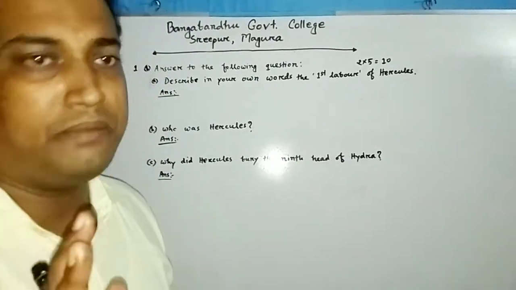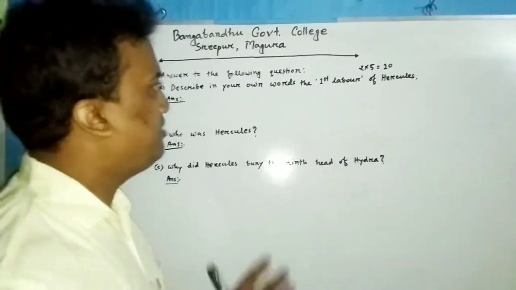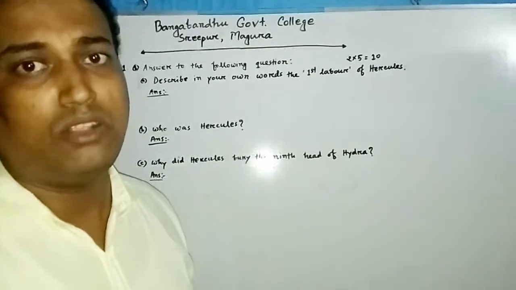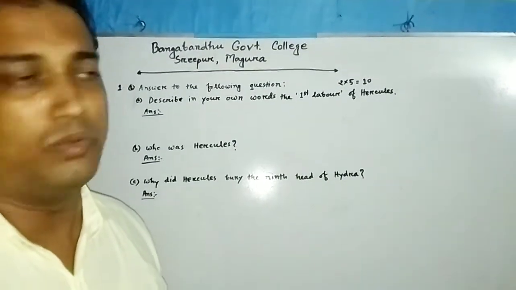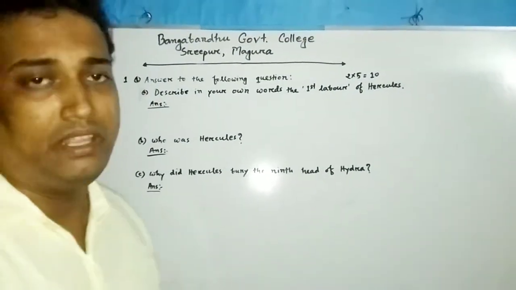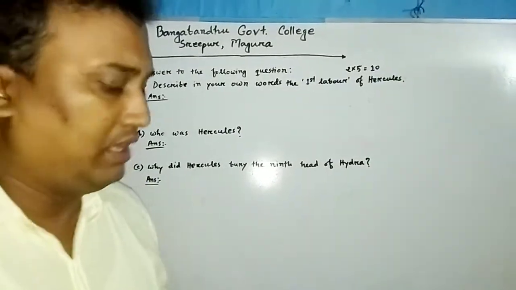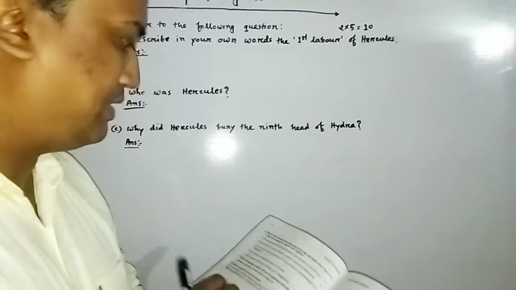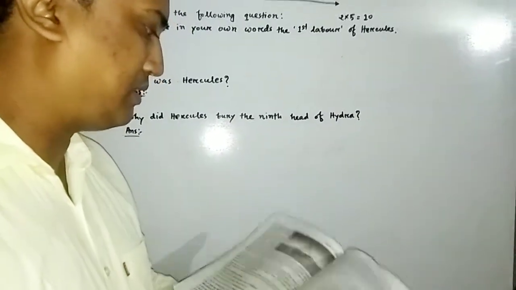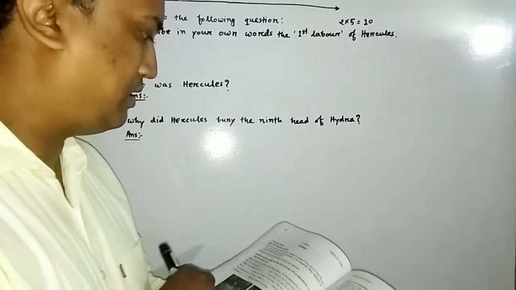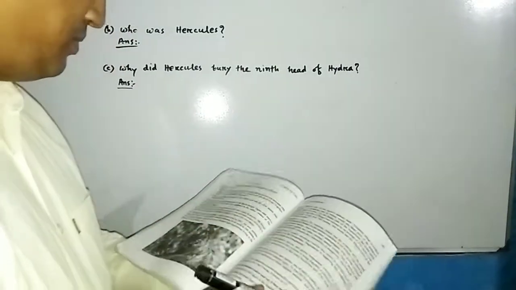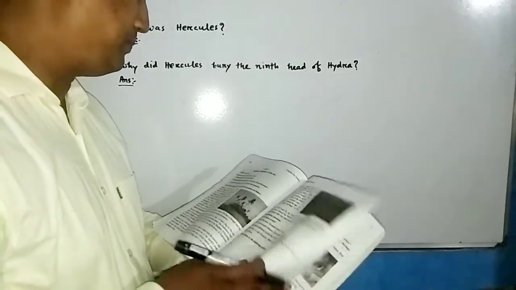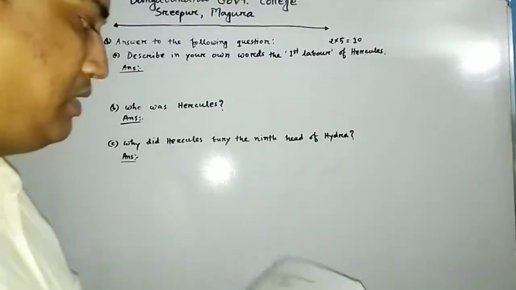You have to be careful and understand the meaning of the passage, which is at the very beginning in your first paper question. So let's start with a text. Let's open. Look at this.